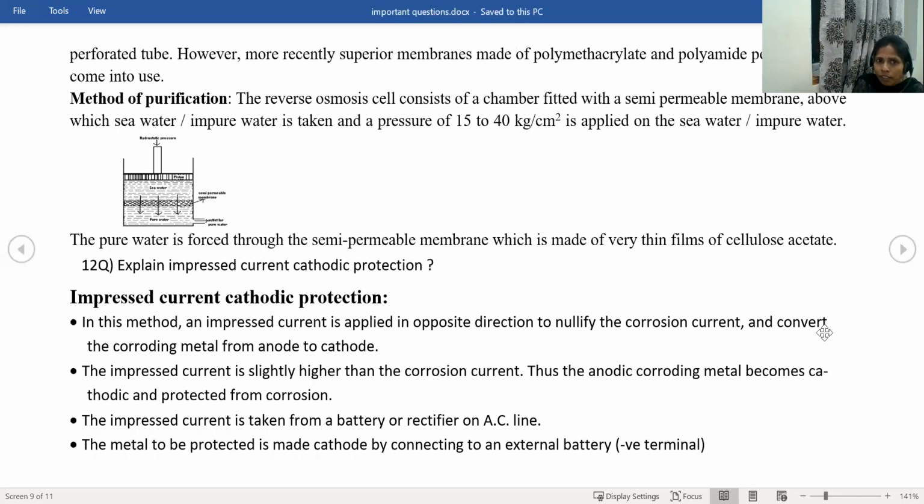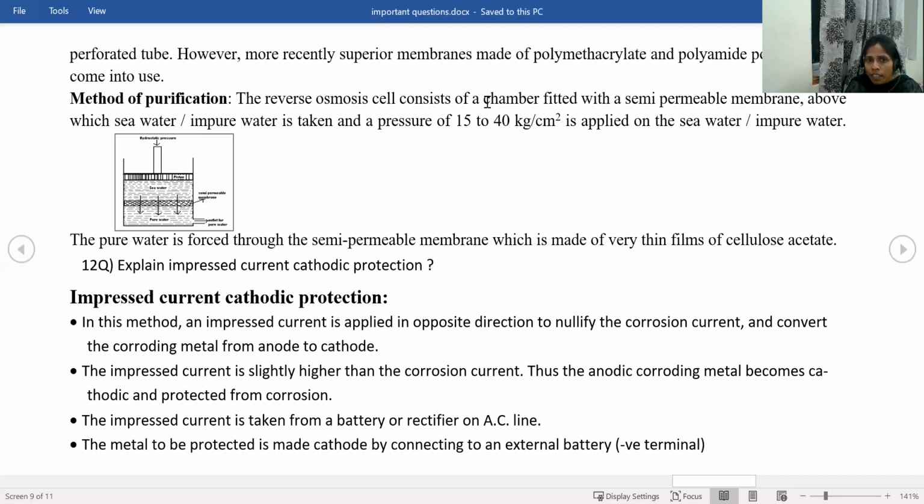And now let us see the method. This method is very important. Just write the definition of reverse osmosis and this method. See here, we have two portions. This is the semi-permeable membrane, this is seawater and this is pure water. Seawater is highly concentrated and pure water is low concentrated. Generally, solvent will transfer from low to high. But when we apply pressure in the opposite direction, that means at the higher concentrated side, then the solvent will transfer from seawater to pure water.